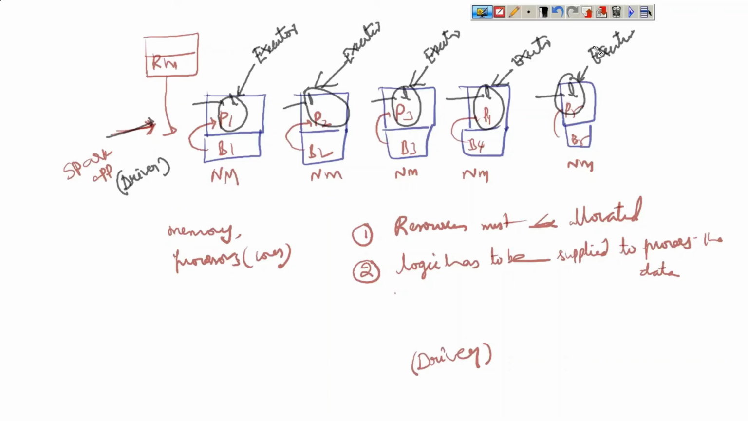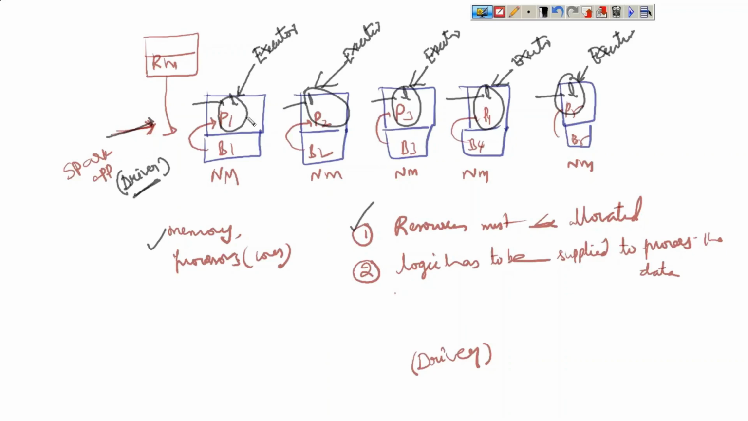Now once the logic is supplied, what do we have? Data is there, resources are there, and logic is there. Who is going to provide the data? Data is going to be loaded, created out of these blocks from HDFS. Resources must be allocated. Who is going to provide the resources? Resources will be supplied by the node manager. And the logic is provided by the driver. So everything is provided.